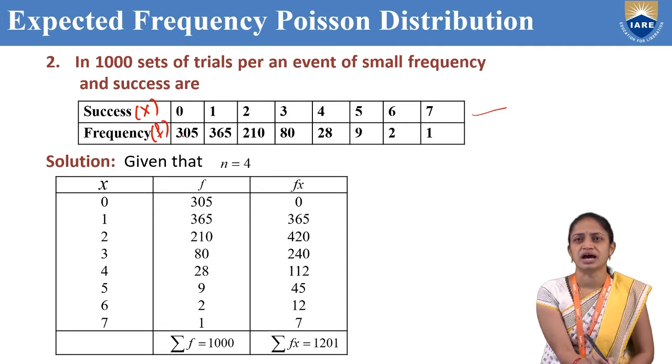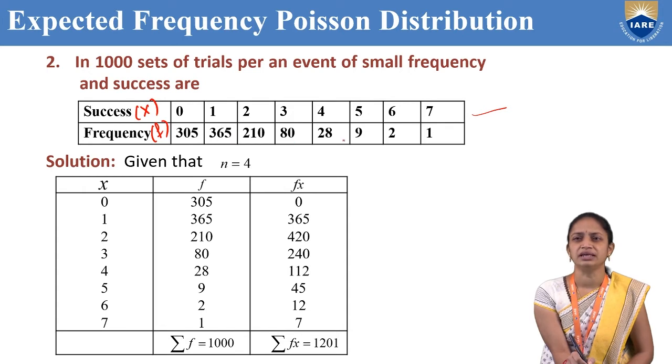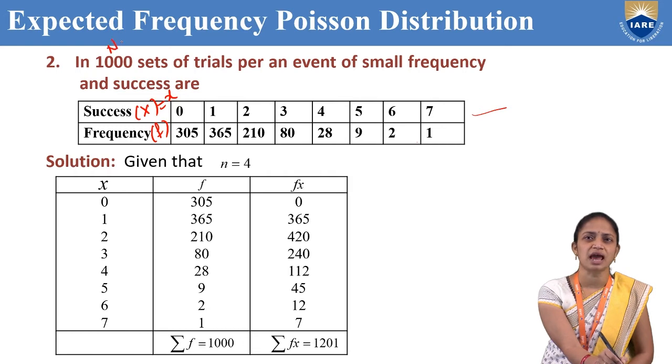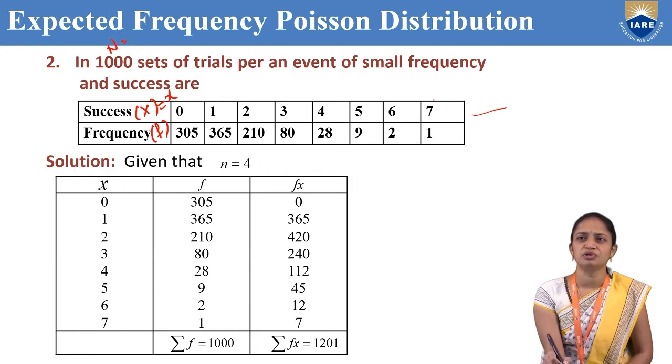Those values are 305, 365, 210, 80, 28, 9, 2, 1. Capital X is nothing but small x, and the frequencies total capital N. Small n is 7. Here we need to fit the Poisson distribution.